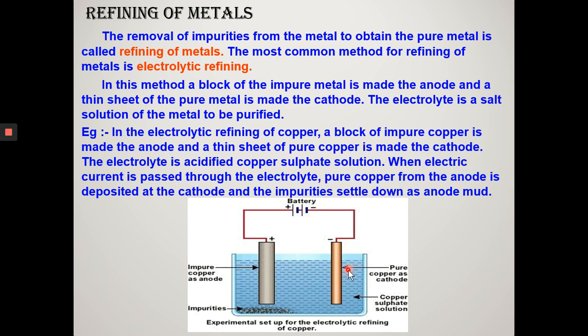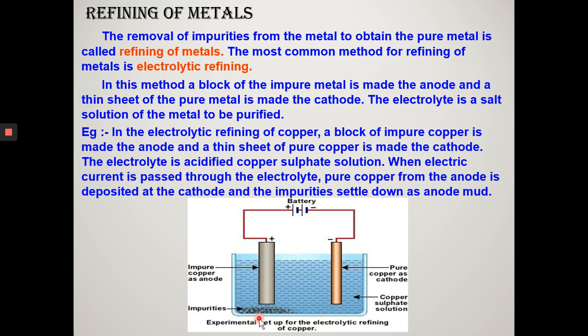Among impurities like iron, gold, silver, iron being more reactive than copper, gets oxidized to Fe2+ and remains in the electrolyte, whereas impurities like silver and gold, being less reactive than copper, do not undergo oxidation and fall below the anode as anode mud in native state.